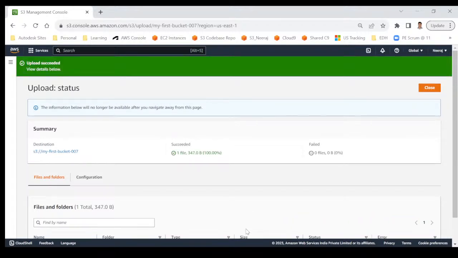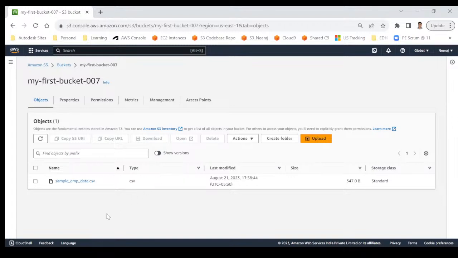It's very easy, just like your Google Drive. So the file has been successfully uploaded. You can click on close and you can see some details. This is my file name. The type of the file is CSV. Last modified is this one, just like 1 minute back. And size is 347 bytes, because it is a very small file as of now. For actual projects, you may find much bigger files, but for testing purpose, for learning purpose, I have uploaded a very small file.